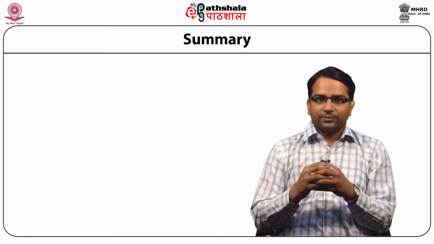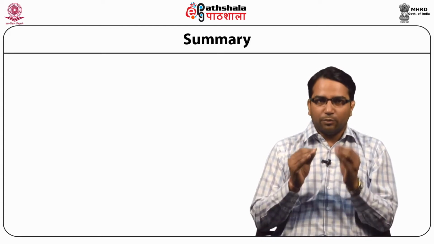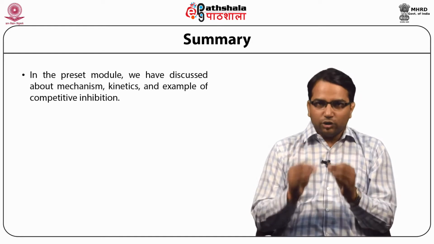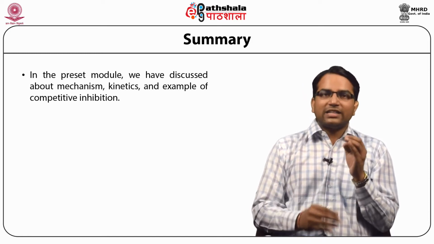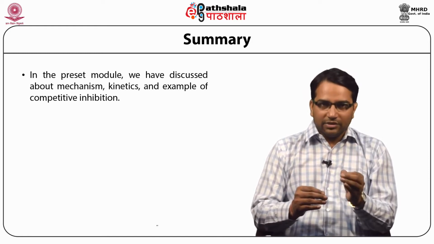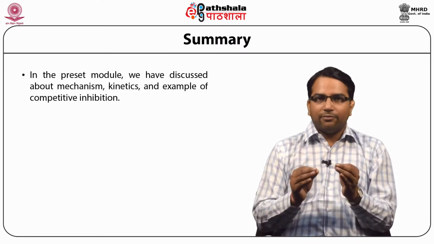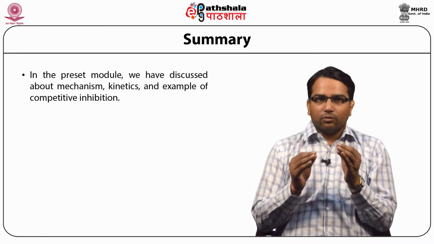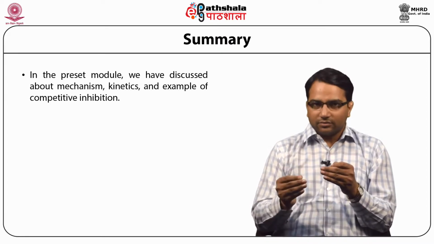So students, let's summarize what we have discussed in this module. In this module, we have discussed the mechanism of competitive inhibition and the kinetics of enzyme inhibition. We have elaborately discussed examples that follow competitive inhibition.